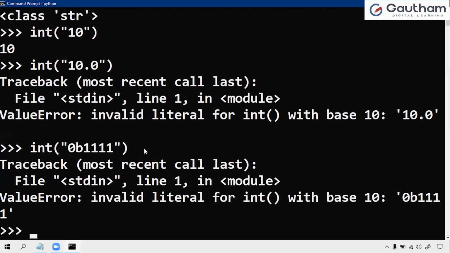So at the time of converting strings to integer, we have to follow that it should be the integer data type and the base is 10 only, that is, in the decimal form only. Other than that, if you try to take a float or other bases like binary, octal, or hexadecimal, it will not accept. Only the integer with base 10, that is, in the decimal form. So these 2 points we have to note at the time of converting from strings to integer.